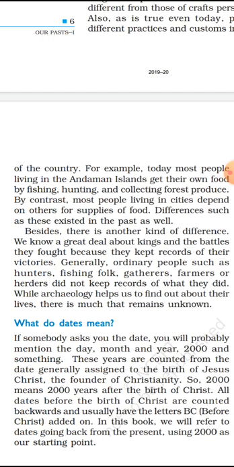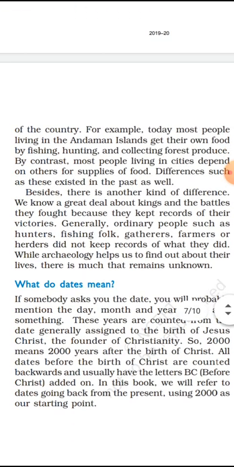A few people mainly supply the food, and these food crops are purchased by other people. So in cities, people depend on others for supplies of food. Differences such as these existed in the past as well. Nowadays we see this type of differences, and in the past we have seen this type of differences.